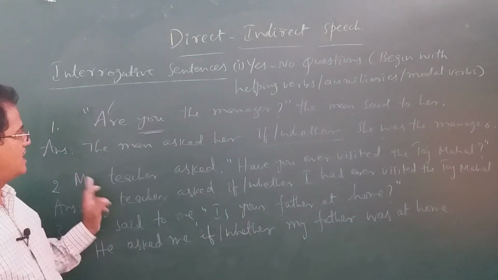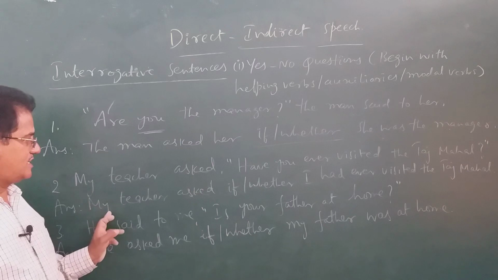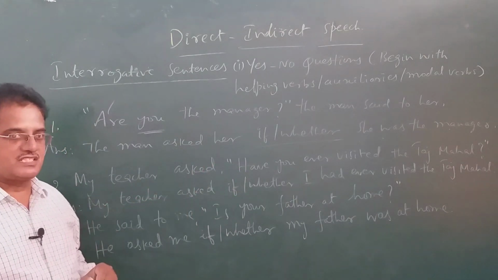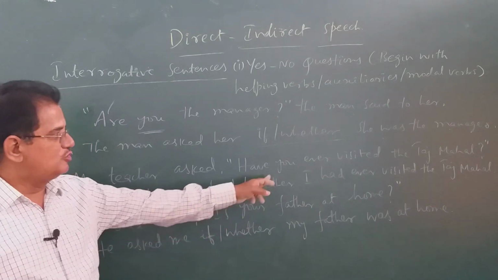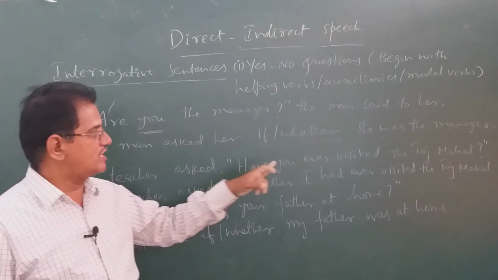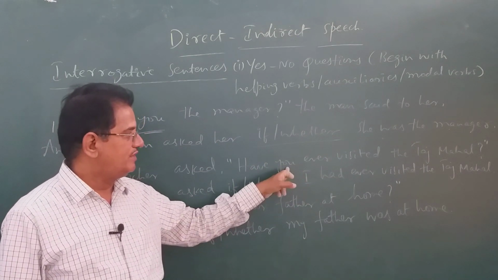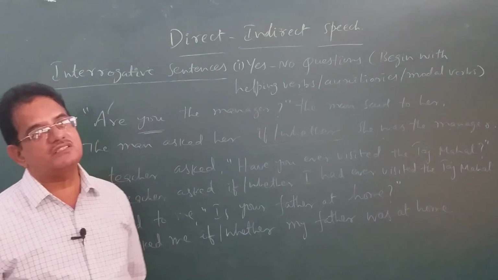Second sentence, you see: my teacher asked, "Have you ever visited the Taj Mahal?" This is present perfect tense, a yes or no question. My teacher asked if or whether you... first you have to change the subject to "I," because my teacher asked me, so we write "I" in the place of "you." The past form of "have" is "had." I had ever visited the Taj Mahal.